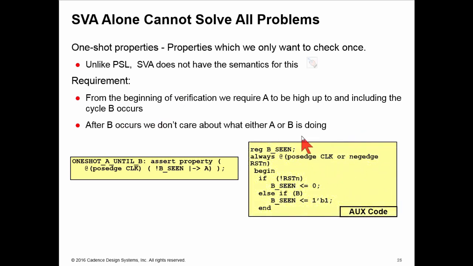As I said before, auxiliary code is often just counters and flags. So we clear a flag here. B_seen is the name of our flag, a meaningful name. If B is true, we set that flag, and notice there's no way of unsetting it other than reset. Once we have this very simple bit of auxiliary code, we can say that if not B_seen, i.e. we haven't seen B yet, this implies A is true. Notice this property is only enabled when we haven't seen B yet.